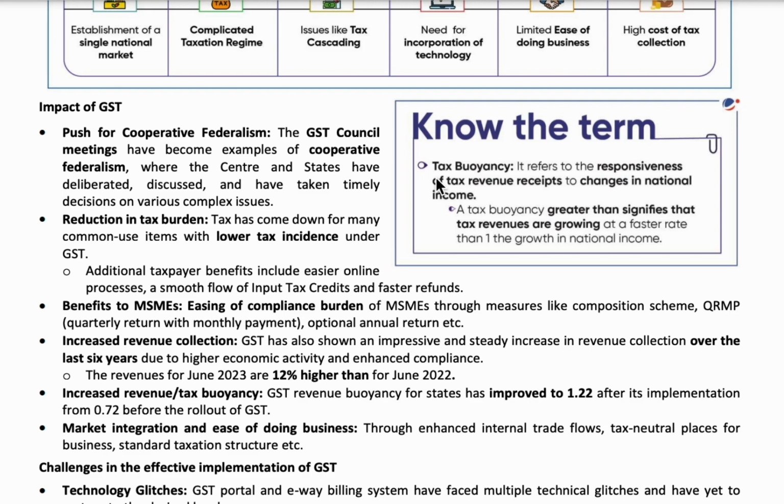Based on these two, the tax buoyancy is measured. If the tax buoyancy rises, then it means the tax revenues are increasing. Generally, if the GDP increases, then the tax revenues for the government also increase. So based on the tax revenues and GDP, the tax buoyancy is measured. So this is about the GST.